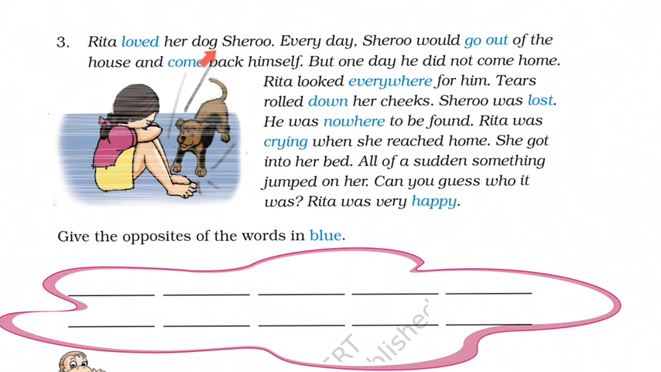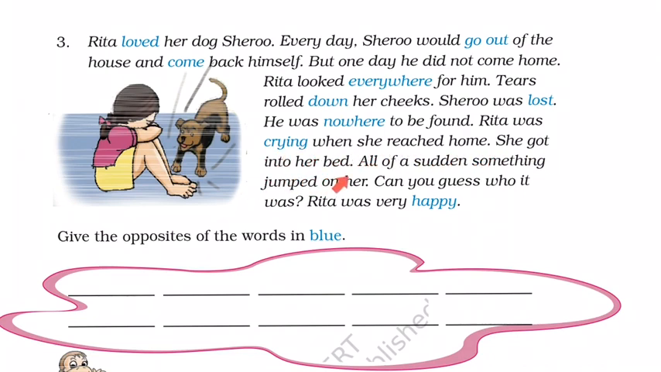Rita loved her dog Shiro. Every day Shiro would go out of the house and come back himself. But one day he did not come home. Rita looked everywhere for him. Tears rolled down her cheeks. Shiro was lost. He was nowhere to be found. Rita was crying when she reached home.